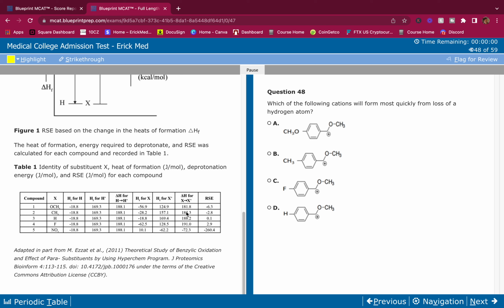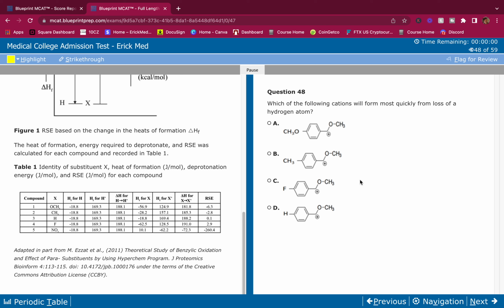Now you have to make the distinction. You have to assume something, and your assumption should be from your content review. This is what they want you to assume: when you require a lot of energy to go from X to X plus, that will mean that the product is stable.